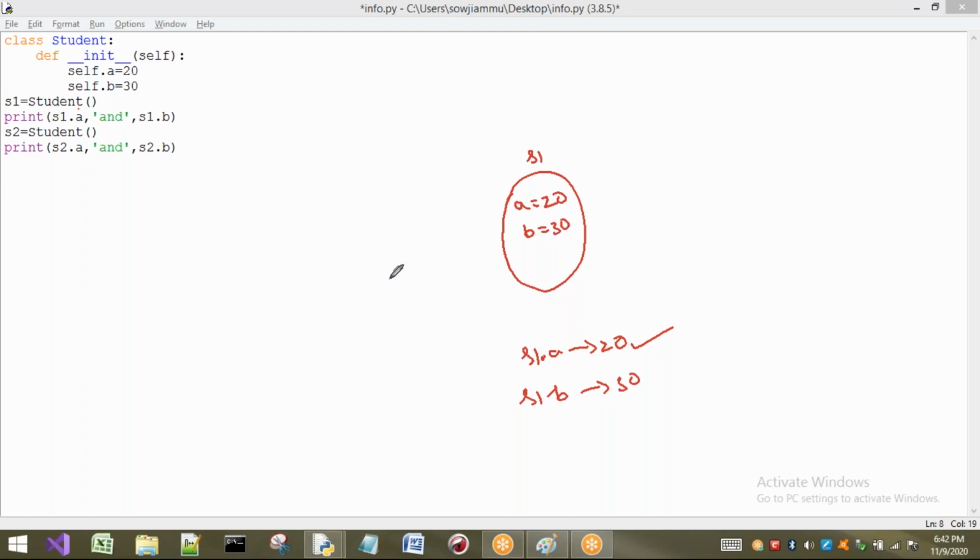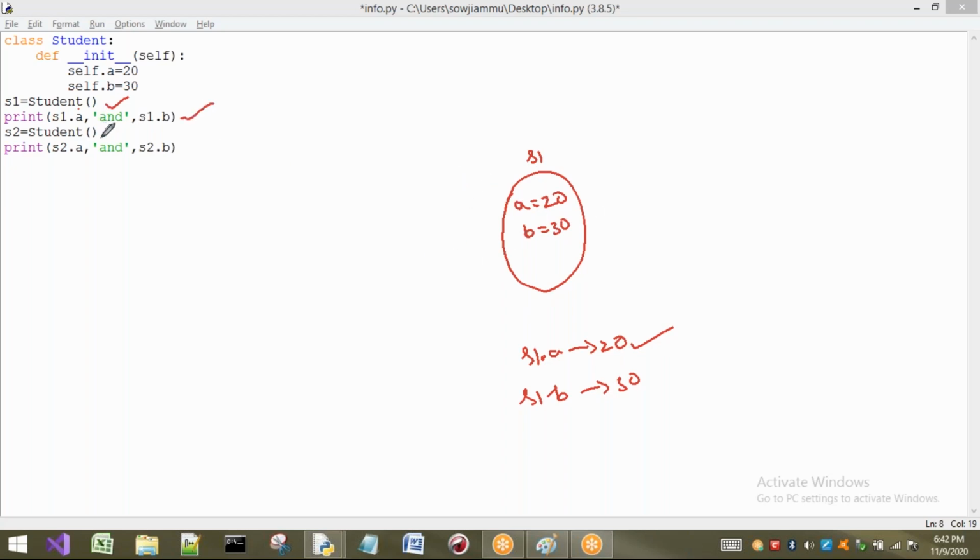Okay, anyway, now the concept is here, this statement is completed now. Now observe what I'm printing, s1.a. What is there in s1? a and b are there. What I am asking, s1.a, is nothing but the a value that is present in s1. What is that? 20, so it's going to print 20. And s1.b, what is the value of b that is present in s1? 30, that will be printed. So up to here, this is the concept that was done.